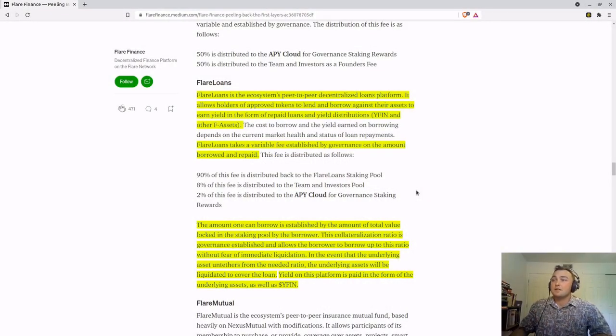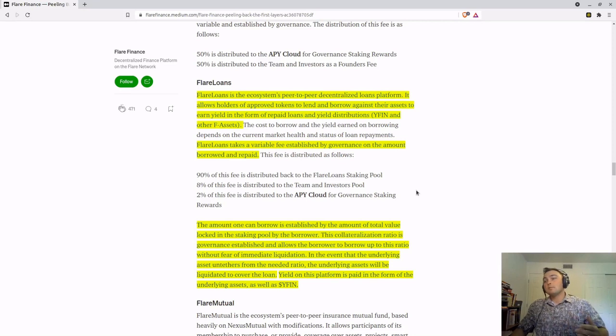Flare Loans is the ecosystem's peer-to-peer decentralized loans platform. It allows holders of approved tokens to lend and borrow against their assets to earn yield in the form of repaid loans and yield distributions such as YFIN and other assets. Flare Loans takes a variable fee established by governance on the amount borrowed and repaid.